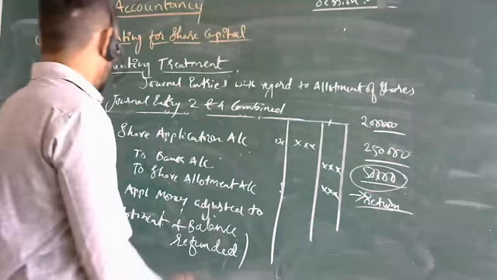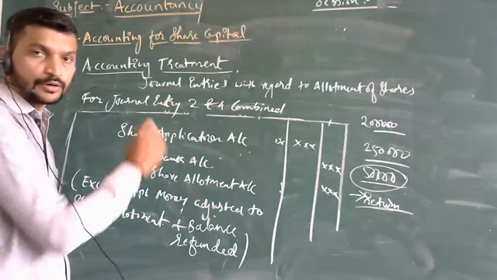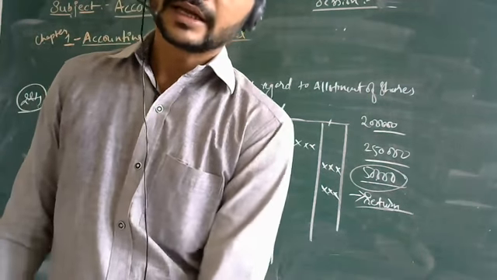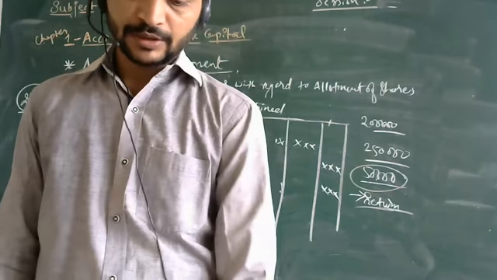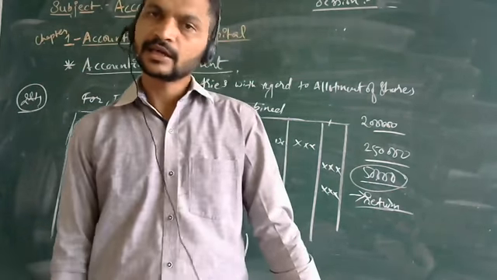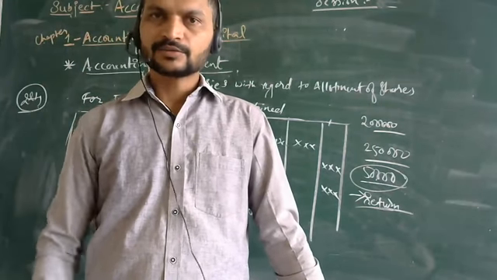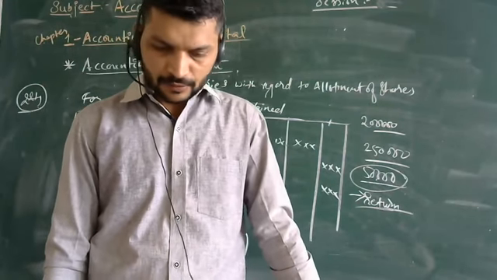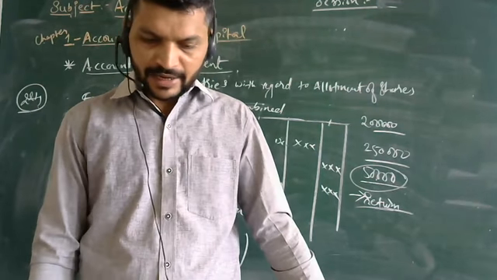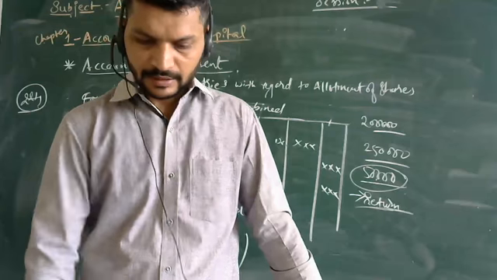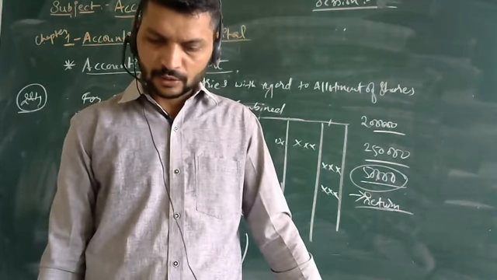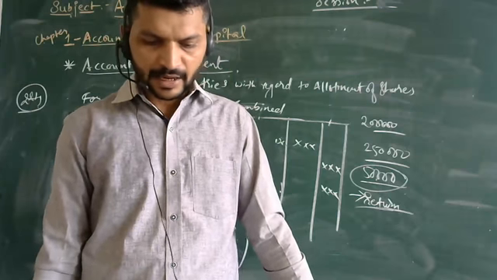Application without allotment is meaningless, and these two stages of share capital are closely interrelated when a combined account is maintained.